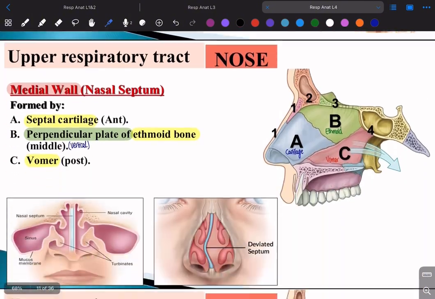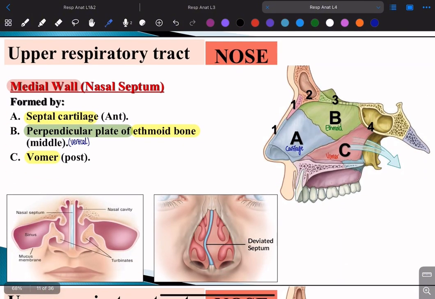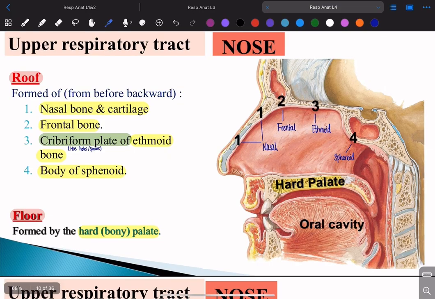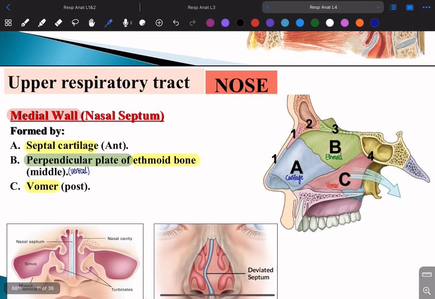Now we have a different part of the ethmoid bone. The other part is the perpendicular plate, which is perpendicular and vertical. So the vertical plate or the perpendicular plate of the ethmoid bone forms the septum or the middle wall. So we have the ethmoid bone in 2 places. The ethmoid bone forms the roof and it forms the medial wall as well. Okay, so make sure you remember which part forms which.